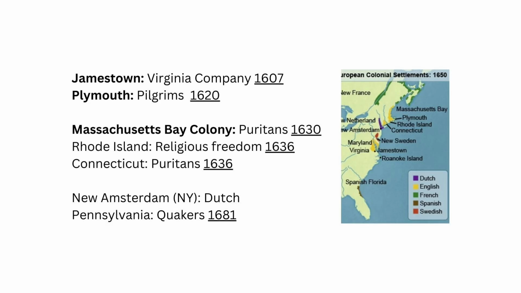The Massachusetts Bay colony was settled by Puritans, who had strict religious interpretations and came to America for religious freedom. As we went over in the last video, the one guy they exiled, Roger Williams, actually went on to create his own colony, Rhode Island, which was more religiously tolerant and had separation of church and state. The Puritans also founded Connecticut. Some things that aren't mentioned in AP US history as much are New Amsterdam, which was founded by the Dutch, and Pennsylvania, which was founded by the Quakers.